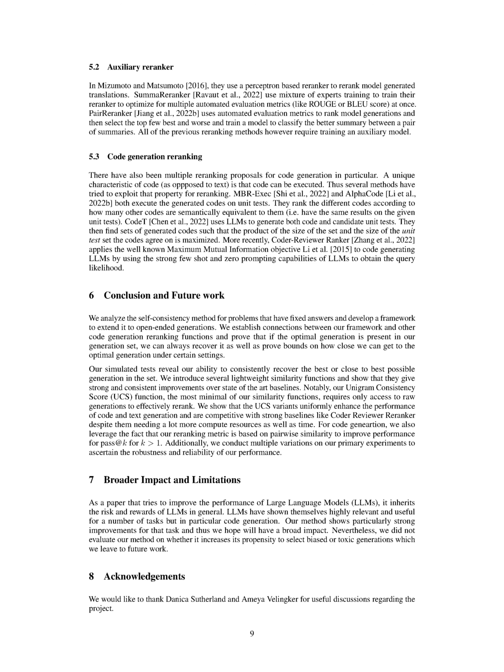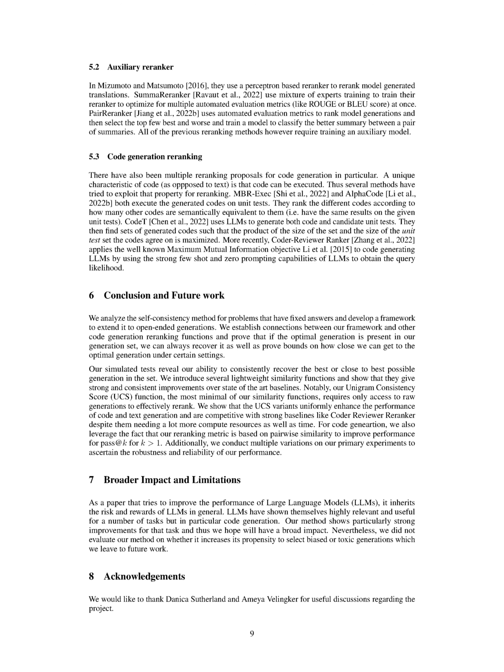Section 5.3 talks about reranking proposals specifically for code generation. A unique feature of code, compared to text, is that it can be executed. Therefore, several methods have attempted to use this property for reranking. MBR-exec and AlphaCode both run the generated codes on unit tests. They rank the different codes based on how many other codes produce the same results on the given unit tests.